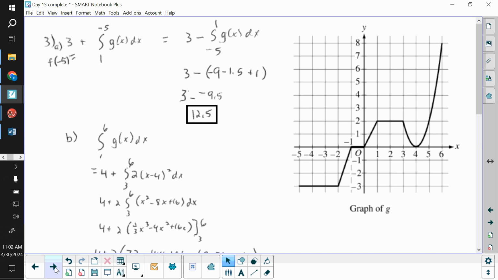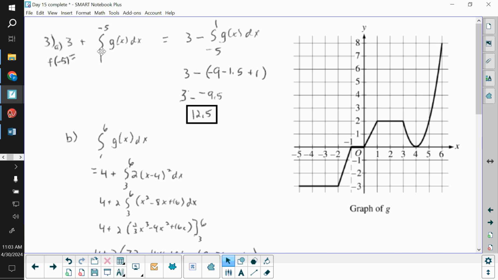Moving on to number 3, this was a no calculator question. To find f of -5, we have to take into account 2 things. The y value of what we know, so at x equals 1 we have a y value of 3, and then what's been accumulated. So initially we want to think of f of -5 as 3 plus the integral from 1 to -5 of g of x.